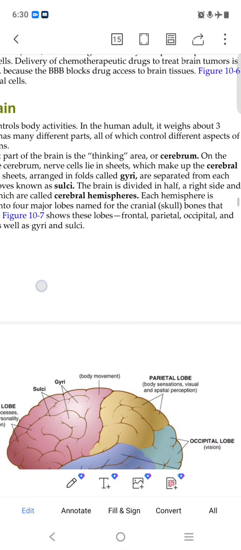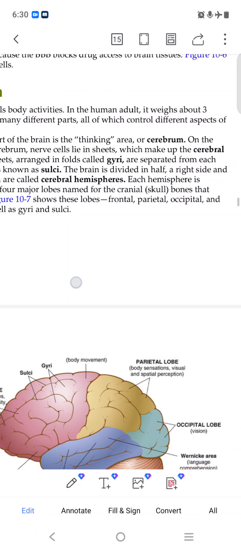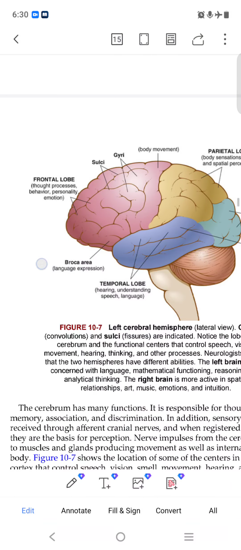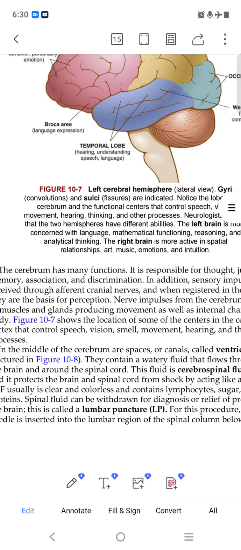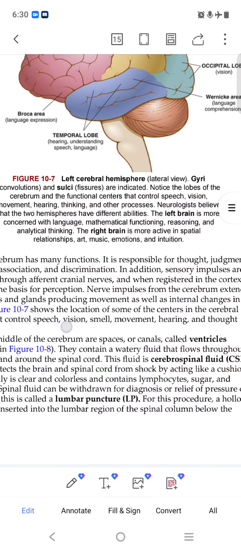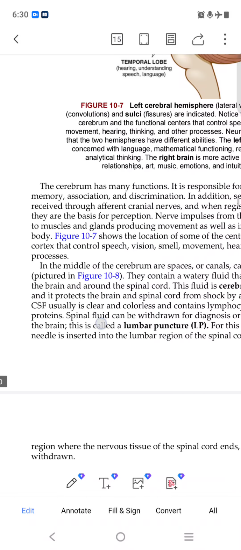The sheet that makes up the cerebral cortex is arranged in folds called gyri, separated from each other by grooves known as sulci. Sulci is separating. The words left cerebral hemisphere and gyri come in the report when the doctor writes about the left brain and all this.